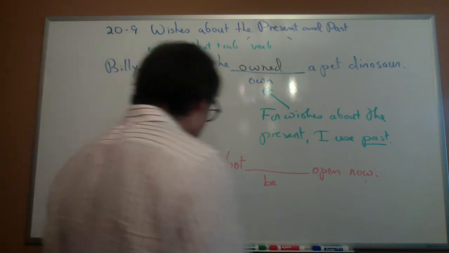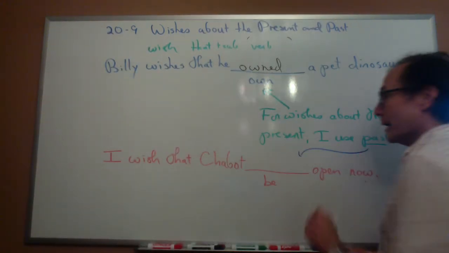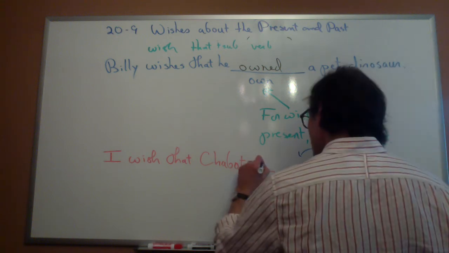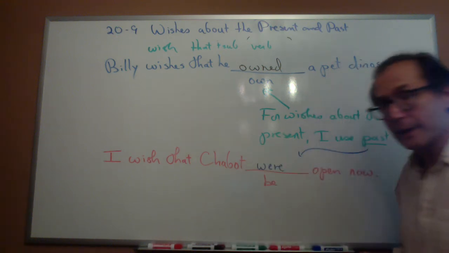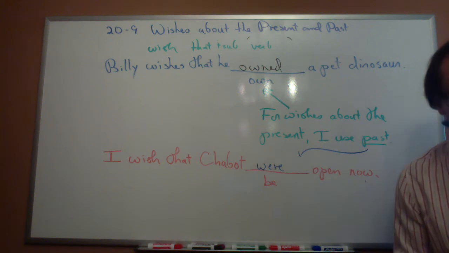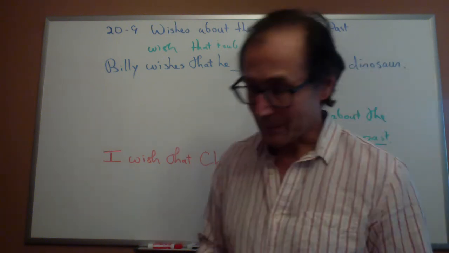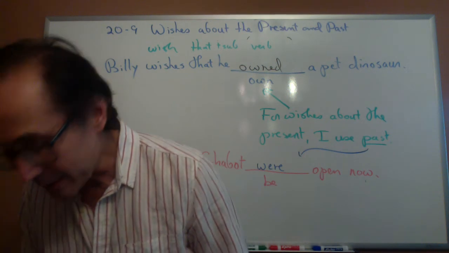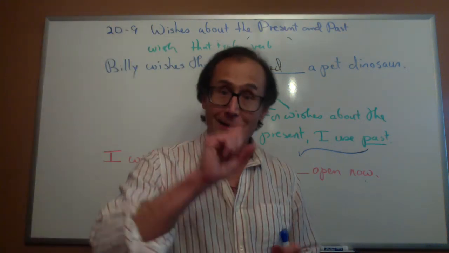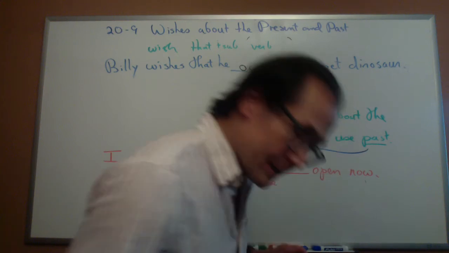So here, I do the same thing here. I say, I wish that Chabot were open now. How is that? Okay. Now, I want to go to the next thing. I hope this is good. Let's go to the next thing.